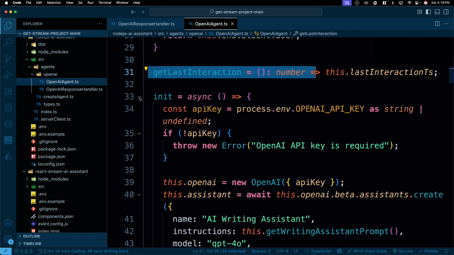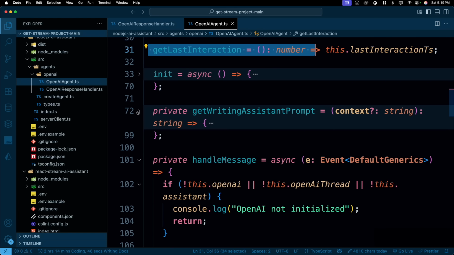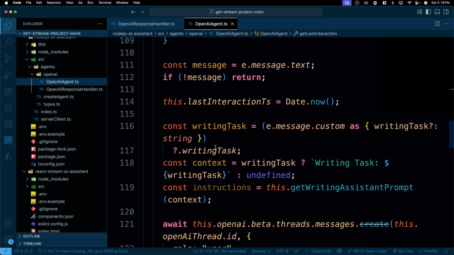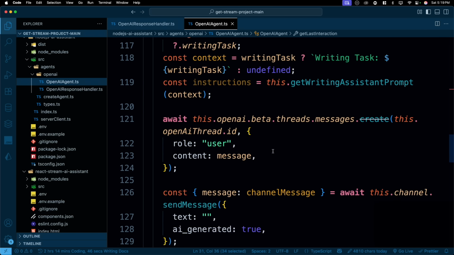And this is the init method. Again, it's kind of an orchestration method. And we have some of the tools here as well, like we have the get writing assistant prompt. So in order for the tool to run, the magic actually happens within the prompt itself. And then we simply handle the message, just like we handled it up there, that, hey, how we are going to write this, how we are going to do all of these things, send the events and all these things.